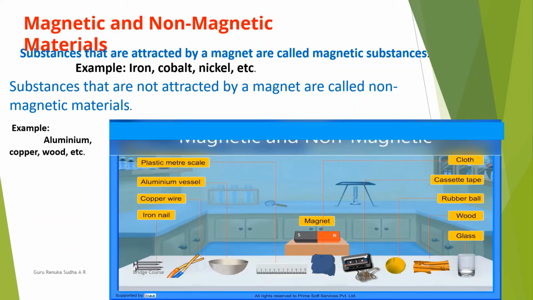Collect various objects of day to day use from your surroundings, such as an iron nail, a copper wire, an aluminium vessel, a plastic meter scale, a piece of cloth, a discarded cassette tape, a rubber ball, a small piece of wood, a glass, and a few more common objects. Bring the magnet near these objects one by one and observe which of the objects gets attracted by the magnet.